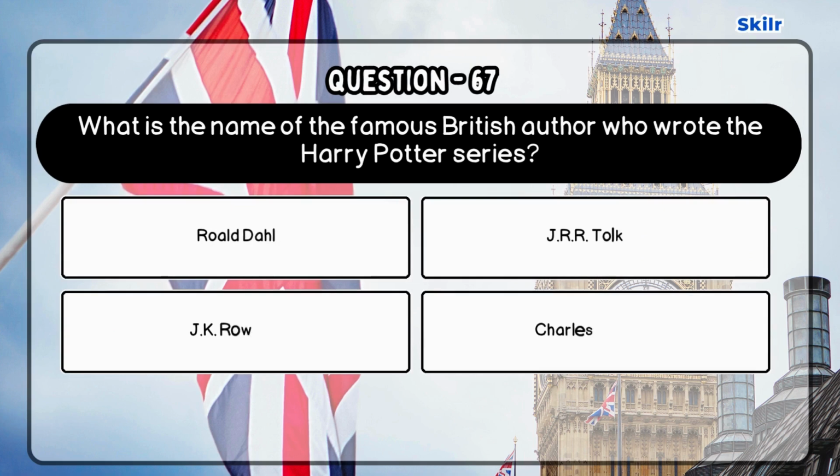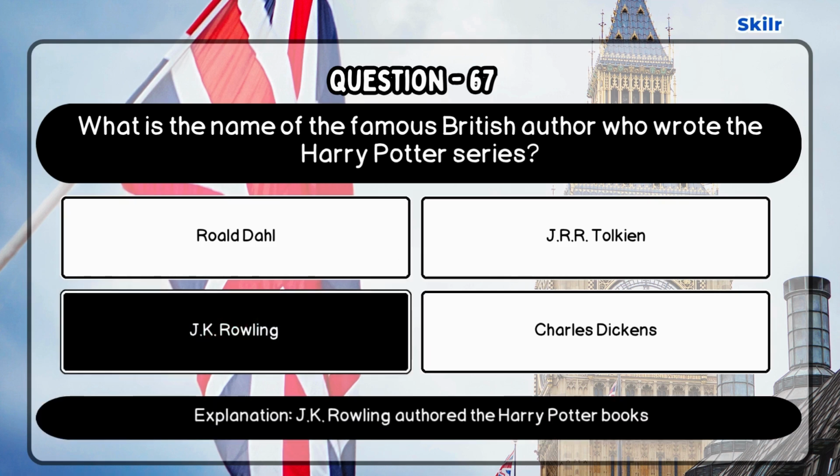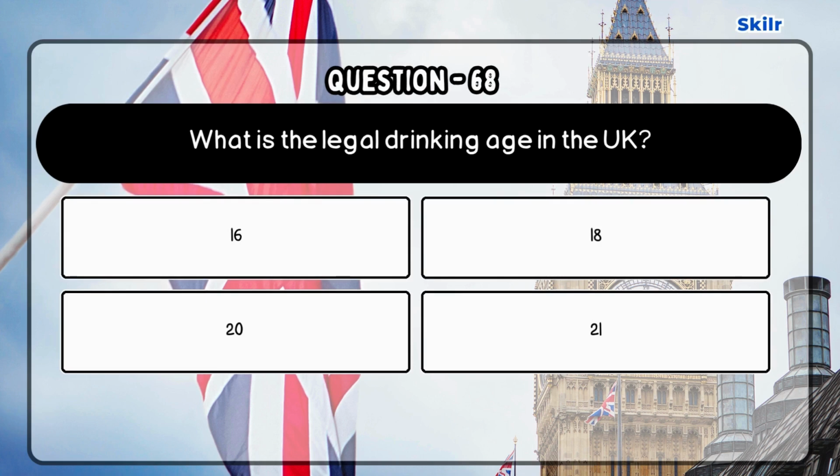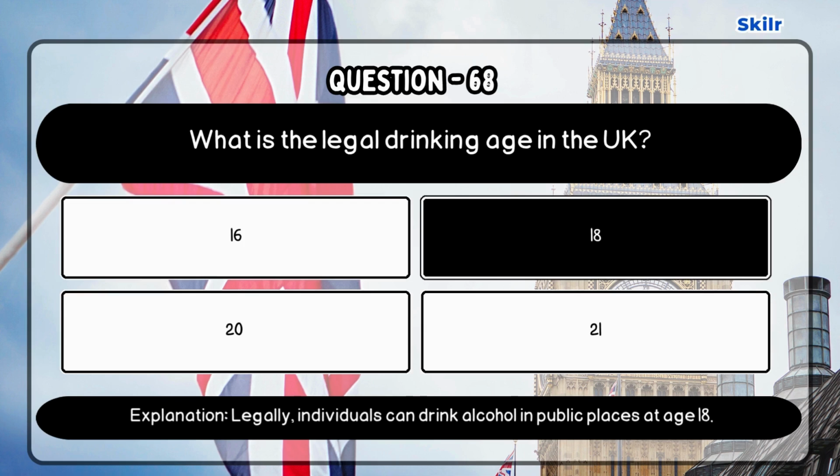Question 67. What is the name of the famous British author who wrote the Harry Potter series? Correct answer is J.K. Rowling as J.K. Rowling authored the Harry Potter books. Question 68. What is the legal drinking age in the UK? Correct answer is 18 as legally, individuals can drink alcohol in public places at age 18.